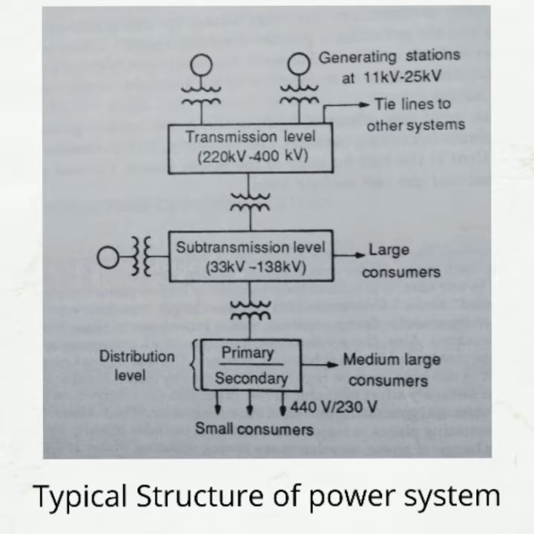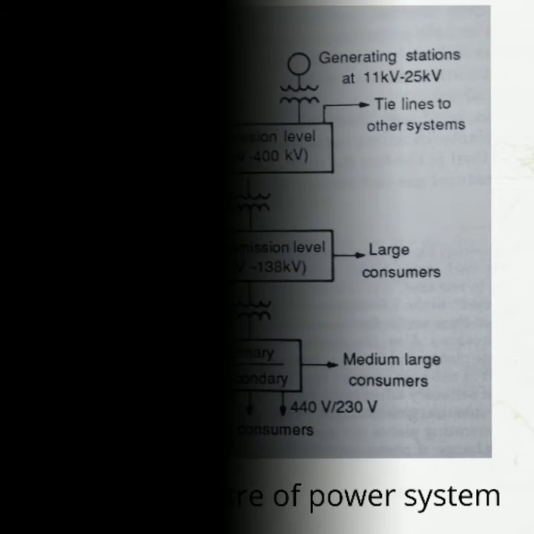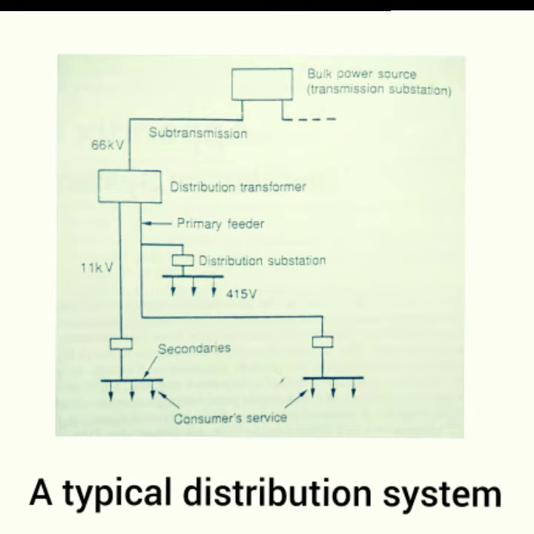Then let's discuss in brief the distribution system design, planning and operation. As compared to the transmission system, a distribution system consists of a much higher number of branches and sources, and the general structure or topology is quite different.